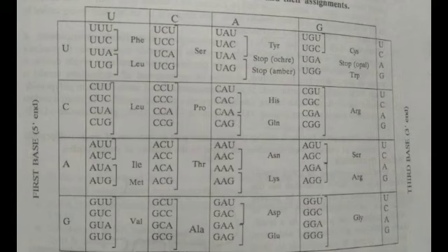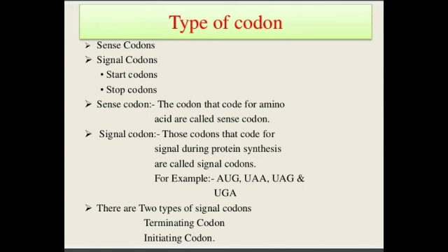A triplet code. Just now we were discussing triplet code. It consists of 3 nucleotide bases. So how many codons will it produce? 4 into 4 into 4, that is 64 codons, which are sufficient for all the 20 amino acids and their incorporation, or we can say termination in polypeptides.